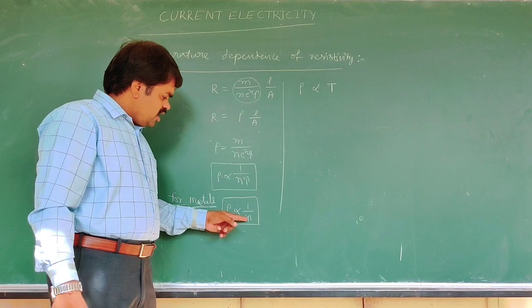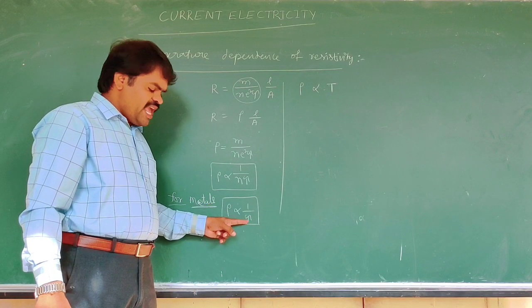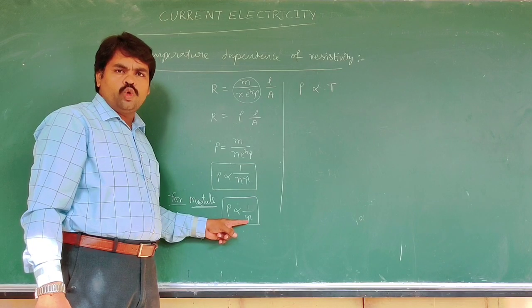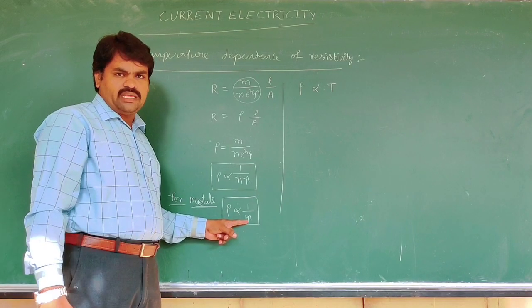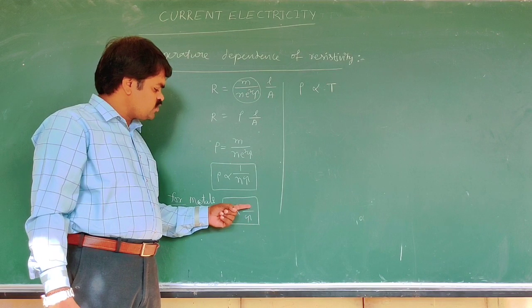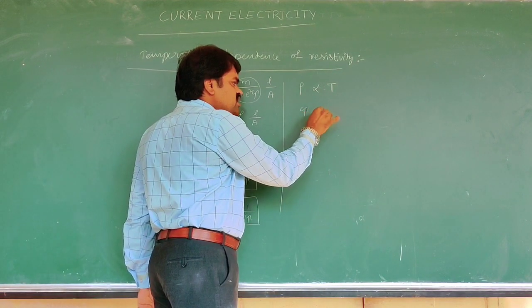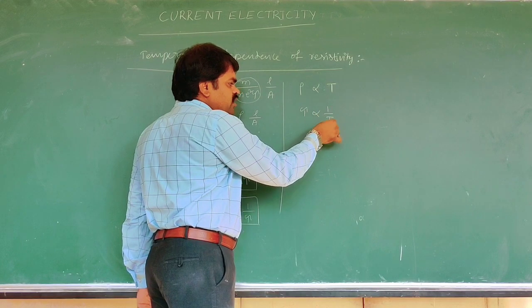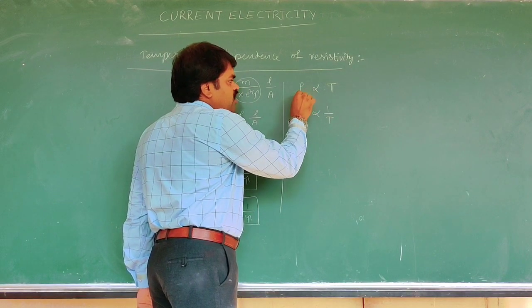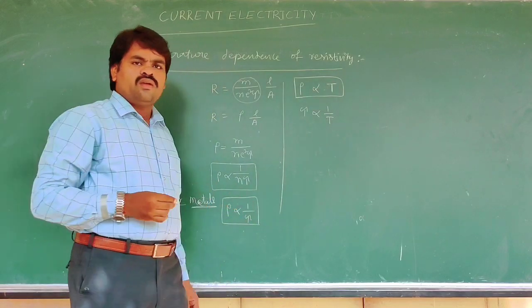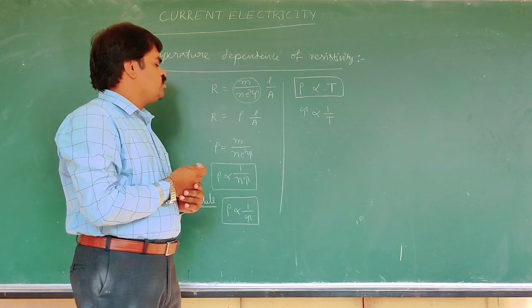While relaxation time is proportional to 1 by T. That is, when we substitute 1 by T, what do we get? Tau is inversely proportional to temperature. Then rho is proportional to T.